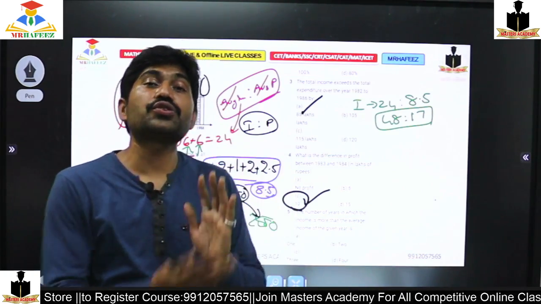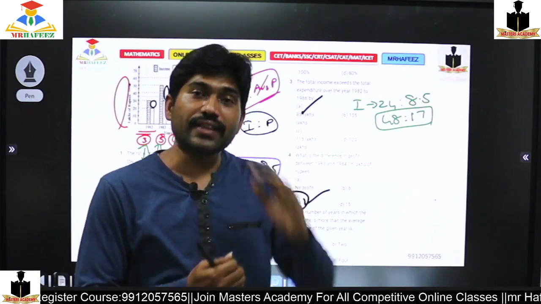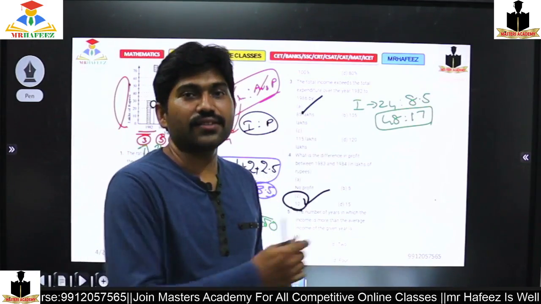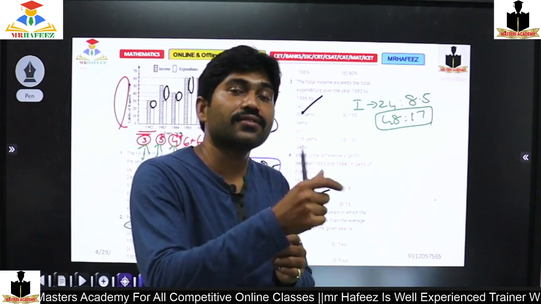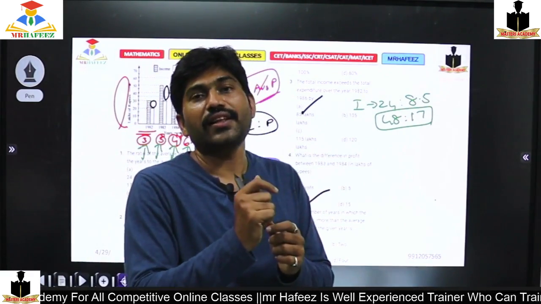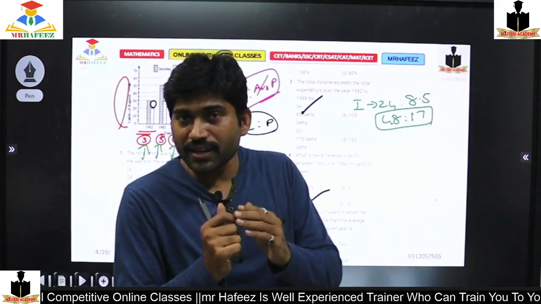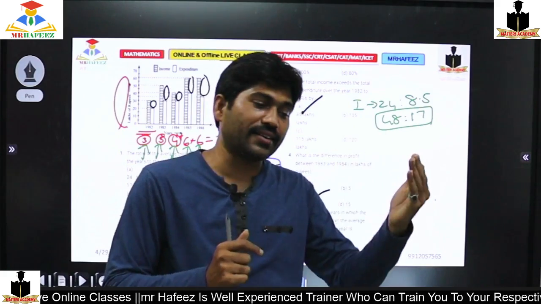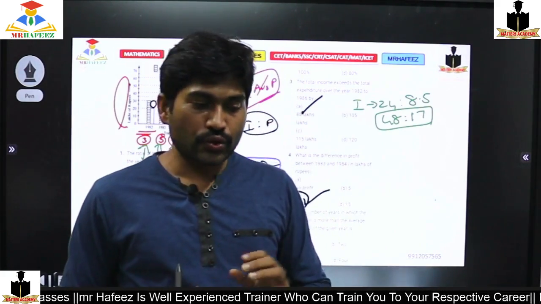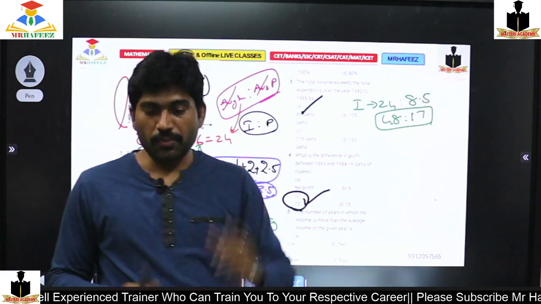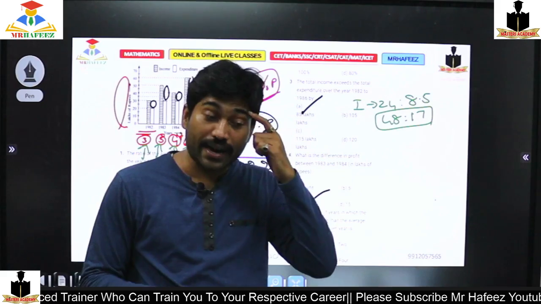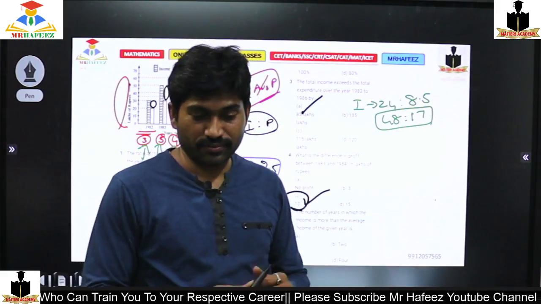Then add all. Then find the average. Then compare whether my answer is lesser or greater. Finally you will get it. If you understood what I am telling, type U in the comment box.